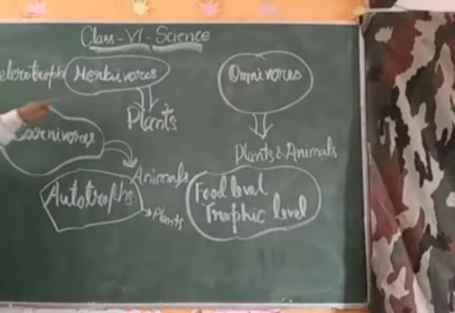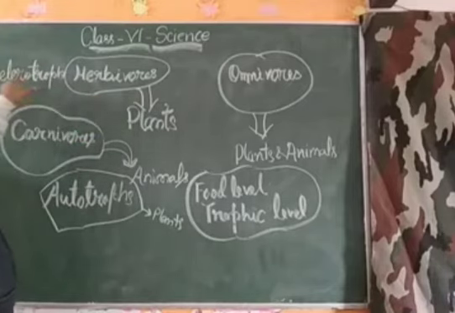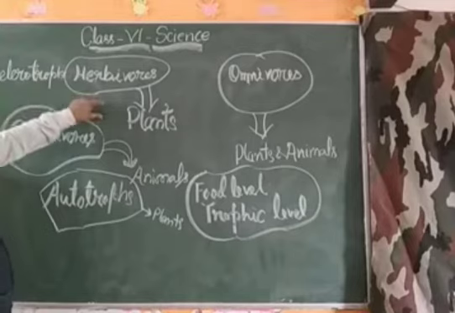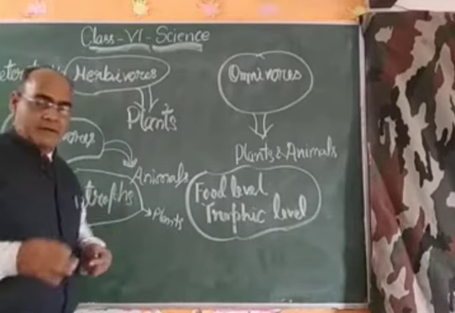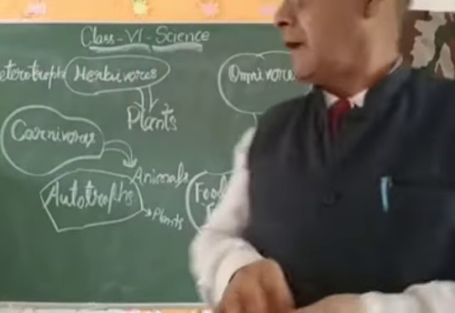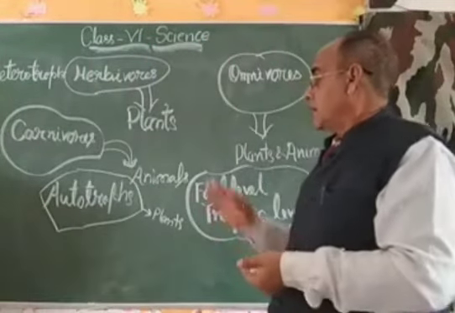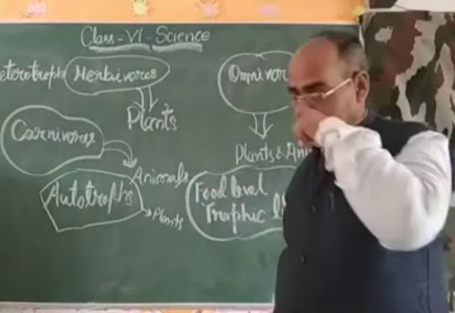All the animals, as well as the fungi and the bacteria, are dependent on others for food, and they are called heterotrophs. So these are the different kinds of living organisms: autotroph, heterotroph, herbivore, carnivore and omnivore.